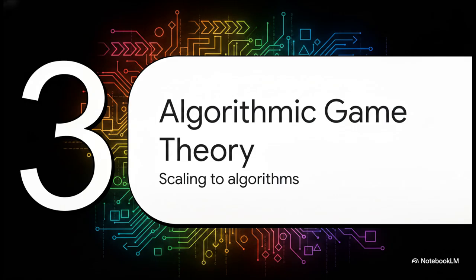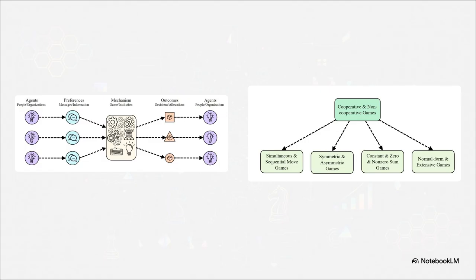All right, Section 3. Algorithmic game theory. This is where we scale things up from humans to algorithms. Because what happens when the agents aren't kids arguing over cake, but autonomous computer programs making rapid-fire, insanely complex plans all at the exact same time? Just look at the sheer computational scale we're dealing with here. We've got our mechanism mapping preferences, sure, but check out the vast classification of games: cooperative, non-cooperative, sequential, simultaneous, zero-sum. We are talking about computers having to calculate plans for literally millions of potential algorithmic moves, and they have to do it in real time.